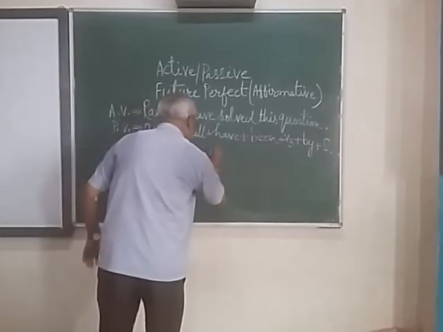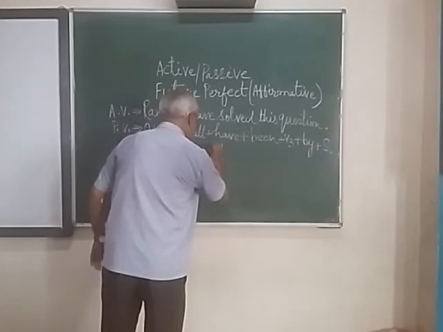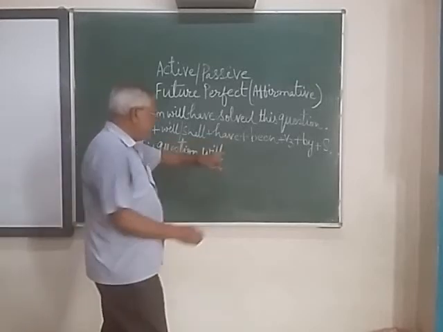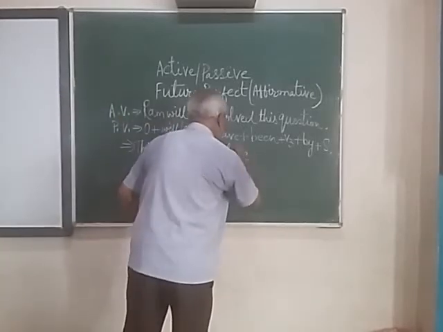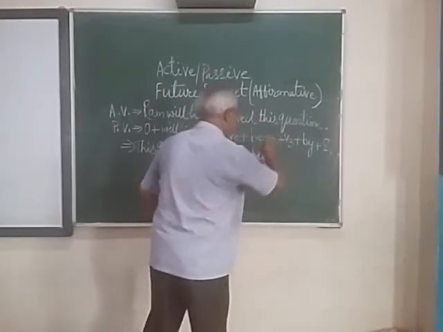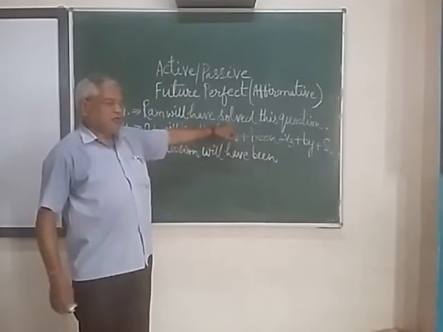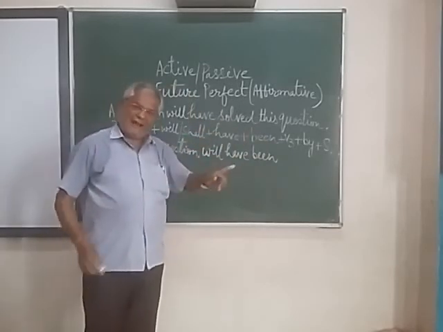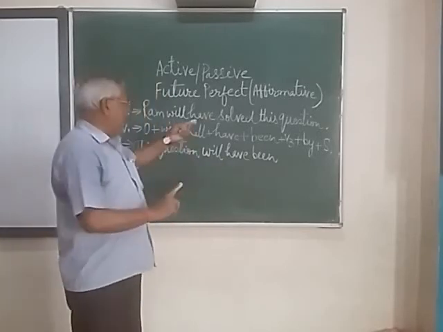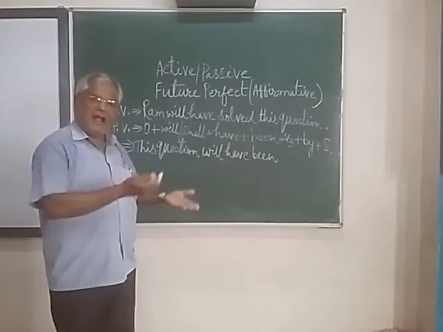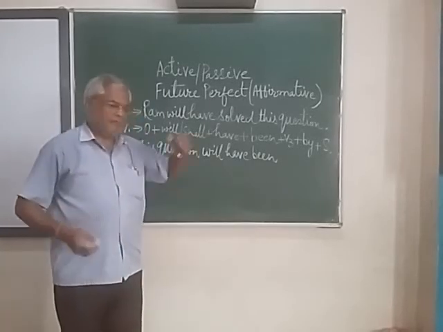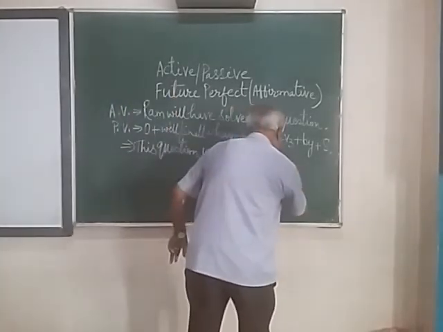Certainly here will should be written. Then have, then been, then V3, so it is already V3. Do you know that in this tense the V3 is already given? Present perfect, past perfect, and future perfect, so V3 is already given to you. The same word can be written: will have been solved.